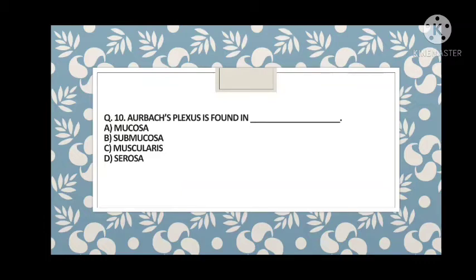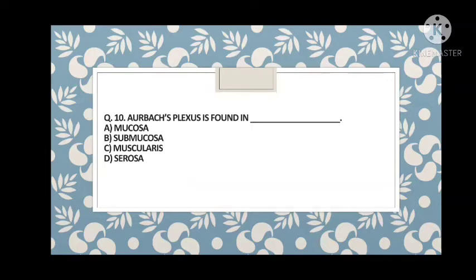Enteric nervous system is again called the second brain of the human. So guys, what about the Auerbach's plexus? First of all, you have to know it is the myenteric plexus, and the other one is the Meissner's plexus. And how are you going to study it? See, the myenteric plexus and Meissner's plexus.